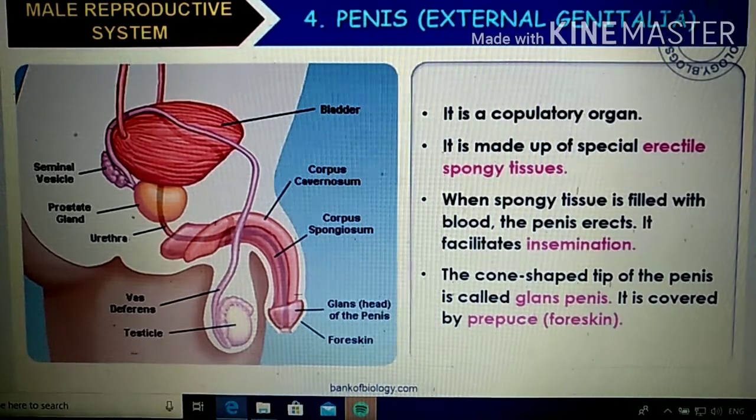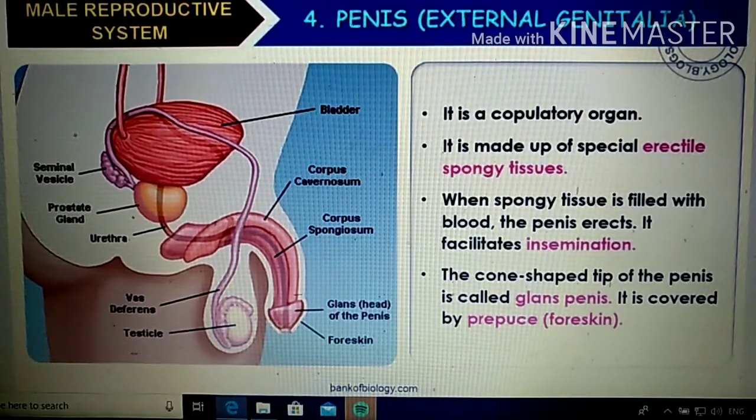So we can simply conclude like this: the penis is the external genitalia of the male reproductive system, and it is a copulatory organ which helps in sexual intercourse and in the transfer of sperm into the female genitalia, the vagina, right? It's made up of special spongy erectile tissue, or muscular tissue. What is the specialty of this? When there is excitation or sexual urge, automatically more blood will flow into the penis area, and the spongy tissue will become erect, which will help the insemination process, right?